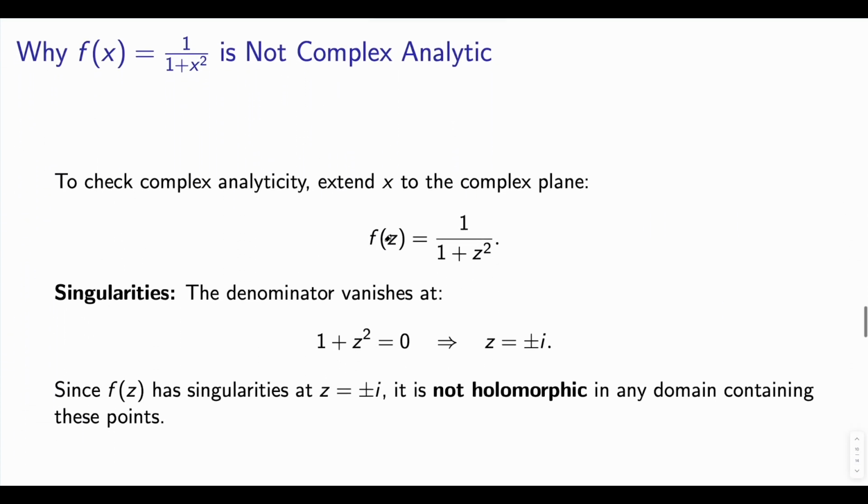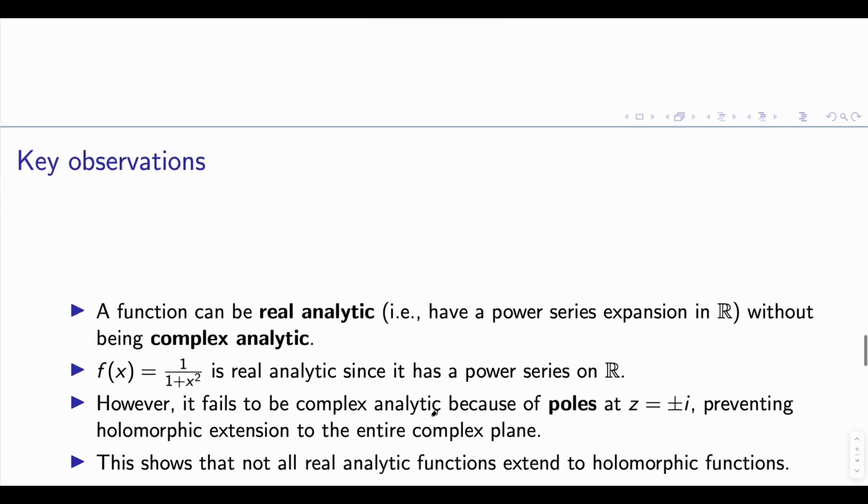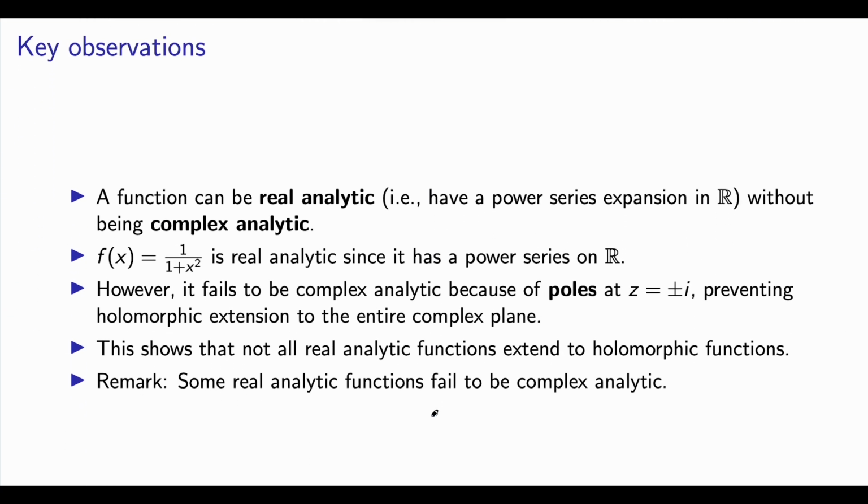Now, is this function complex analytic or not? The answer is no. If you check analyticity on the complex plane, f(z) equals 1 over 1 plus z squared. Now the equation 1 plus z squared equal to 0 has solutions z equal to plus i and minus i. So this function is not analytic around i and minus i, right? So it has singularities, and it is not holomorphic in any domain containing these points. We will discuss singularities and other topics while teaching the course.